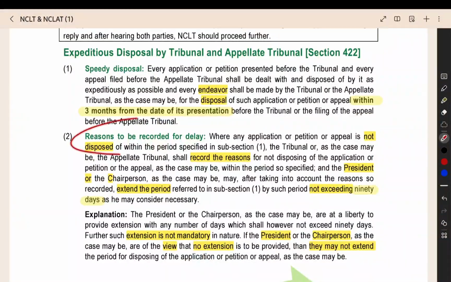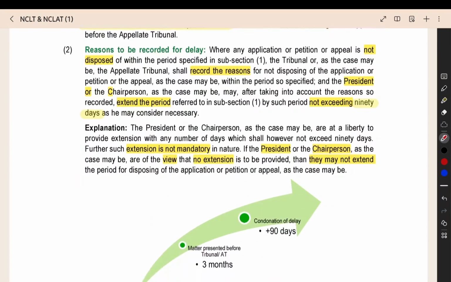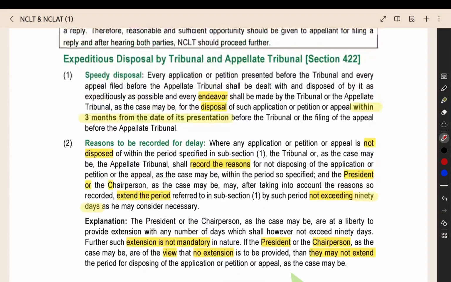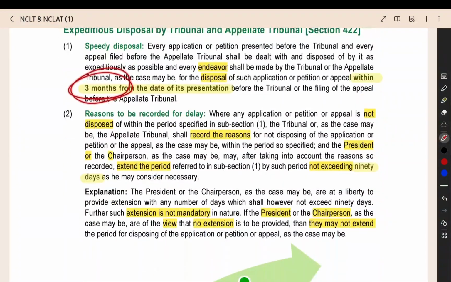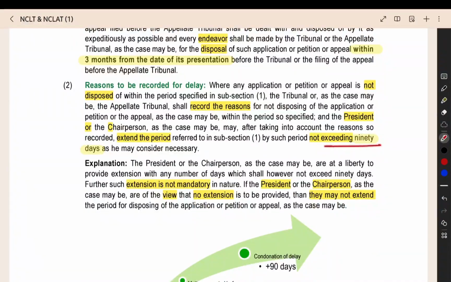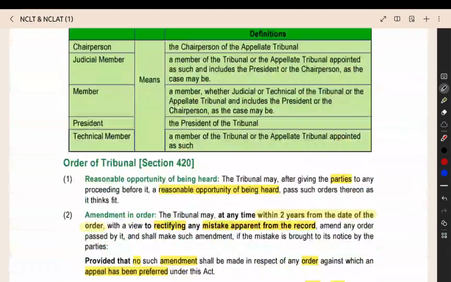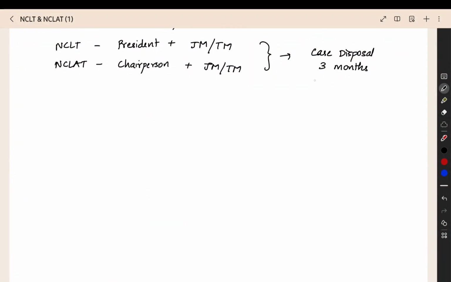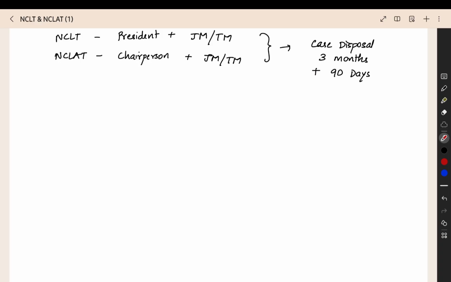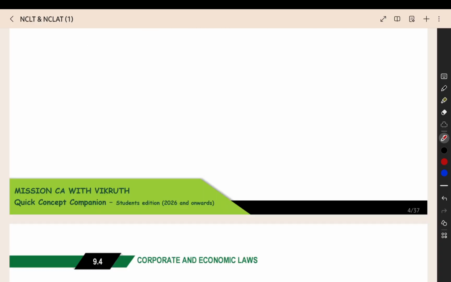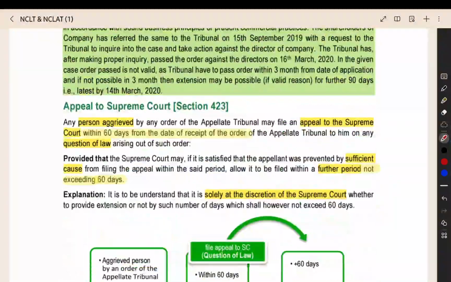Now, reasons to be recorded for delay. If you are taking more than 3 months to settle a case, then you have to record the reasons in writing. This is the time limit, 3 months. How much extension can they give? They can extend by 90 days. So, 3 months plus 90 days. The extra extension is 90 days. Why are you giving the extension? That reason the tribunal should record in writing. So that also is there.